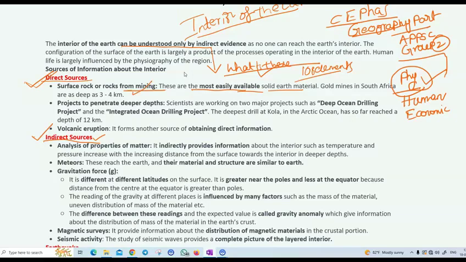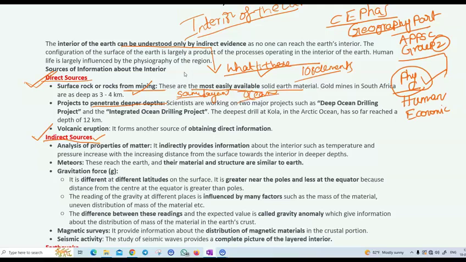And projects to penetrate deeper depths, this is one more important thing. We are conducting the experiment called Samudrayan, which is very helpful to analyze the inside of the earth and at the same time the inside of the ocean.